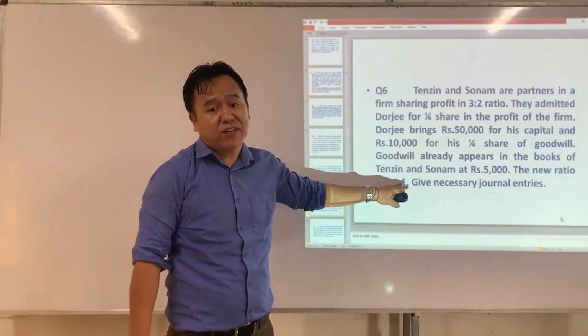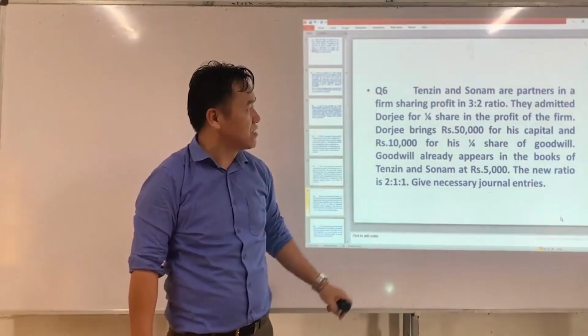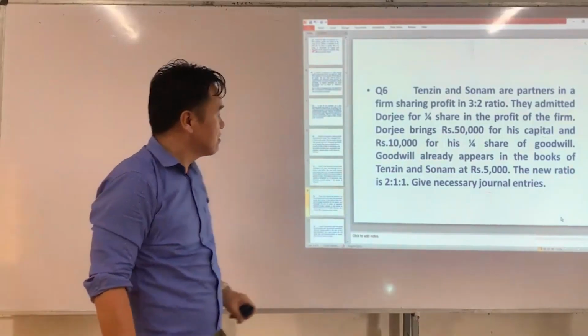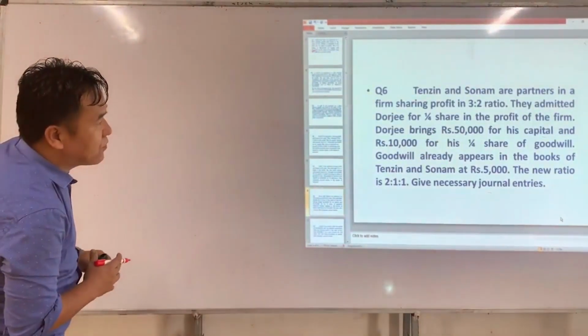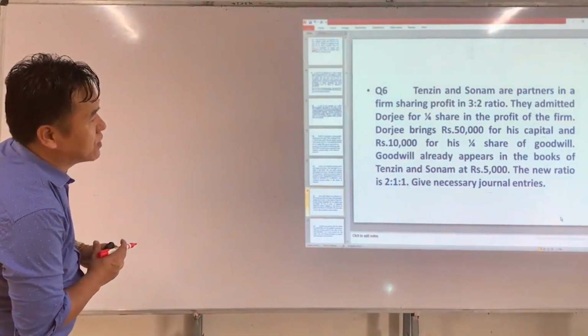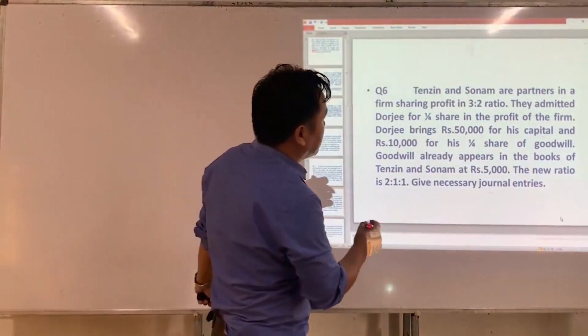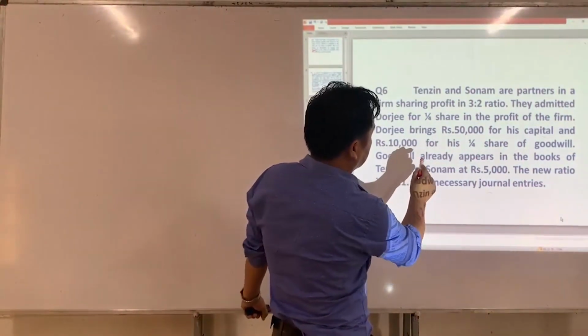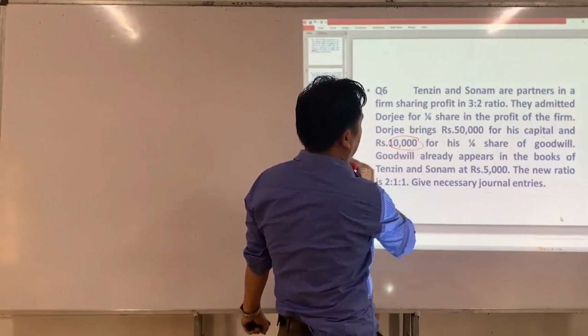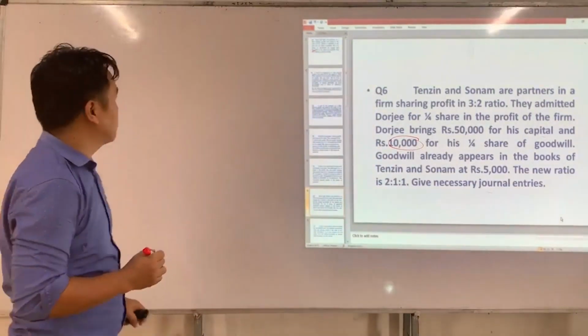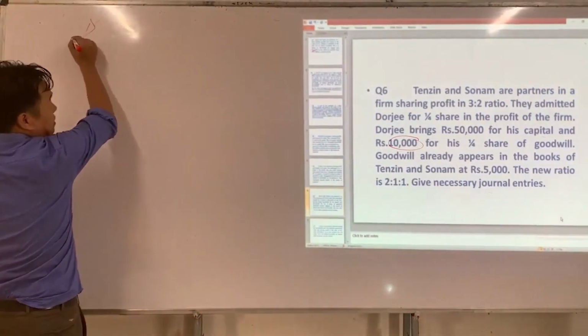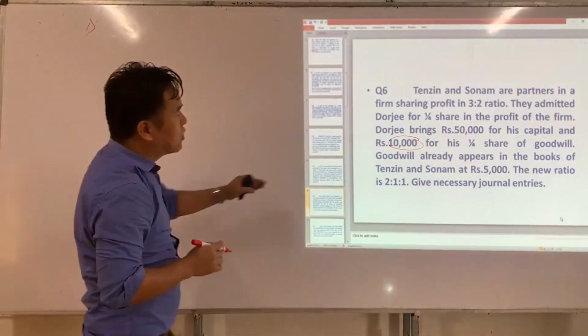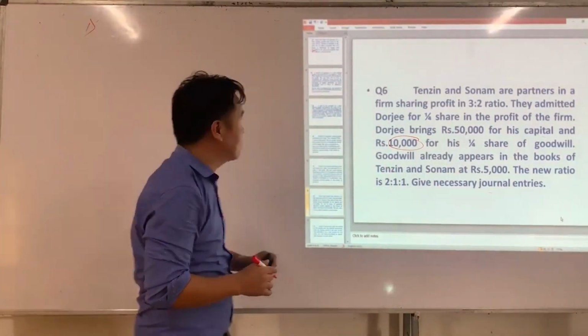So I'm not going to find the sacrifice ratio. We are going to get the same sacrifice ratio, which is 2:3. Okay. So first we have to find the new partner's share of goodwill. So what is the new partner's share of goodwill? Dorji has got ₹10,000 as his share of goodwill, so we don't have to find the new partner's share of goodwill.